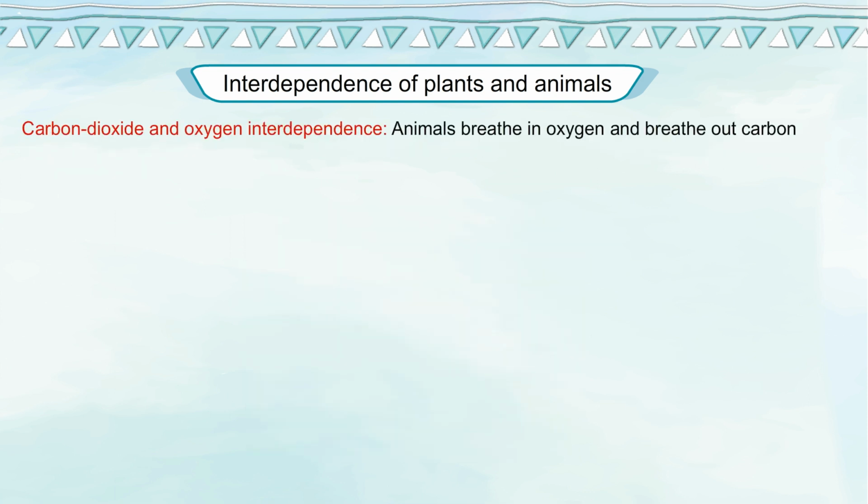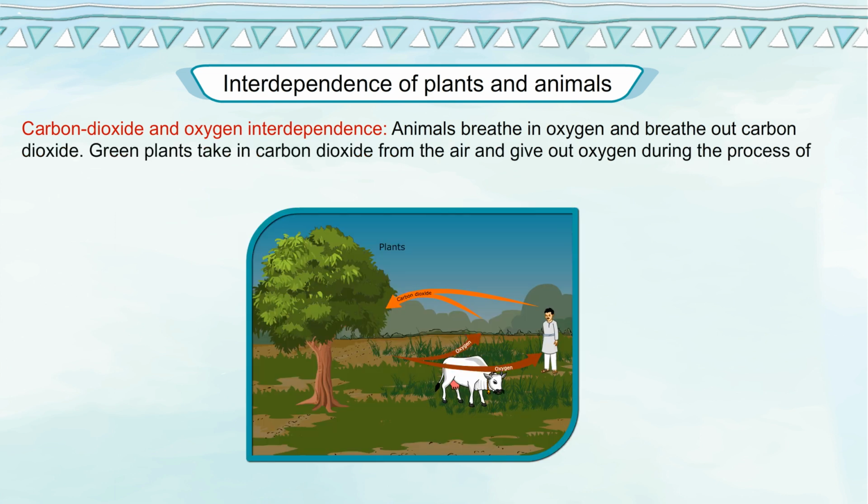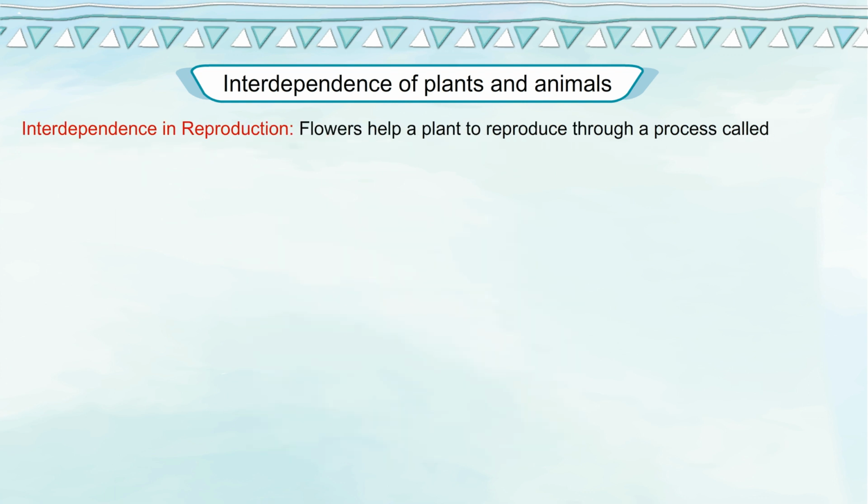Carbon dioxide and oxygen interdependence. Animals breathe in oxygen and breathe out carbon dioxide. Green plants take in carbon dioxide from the air and give out oxygen during the process of photosynthesis.